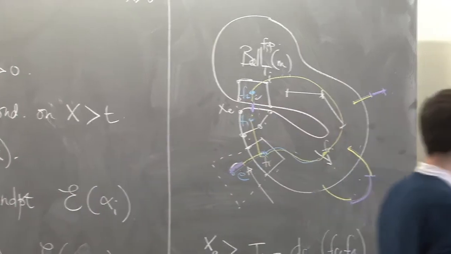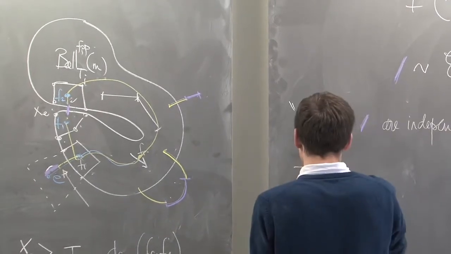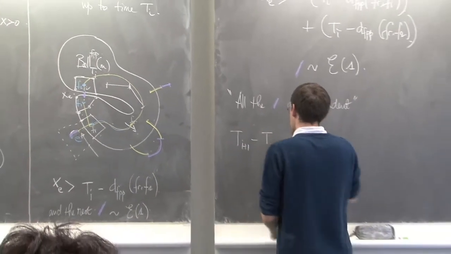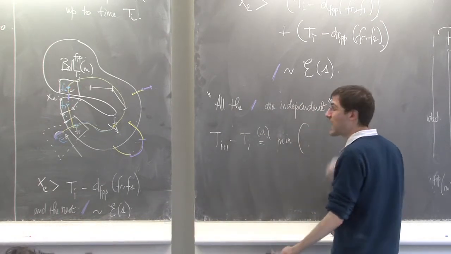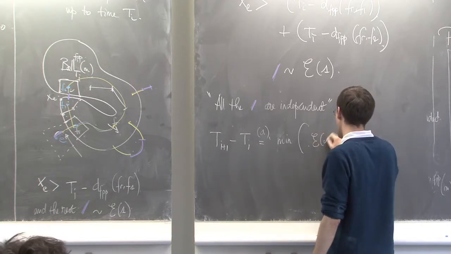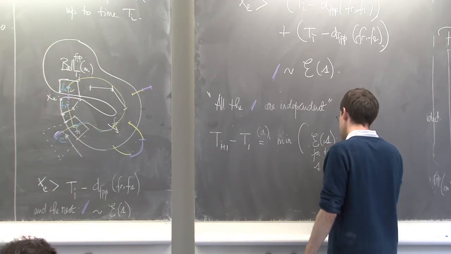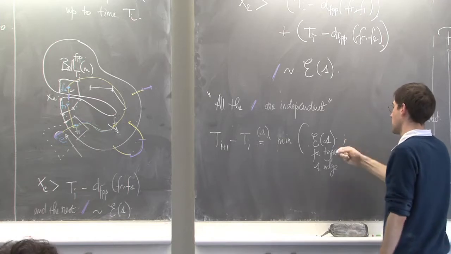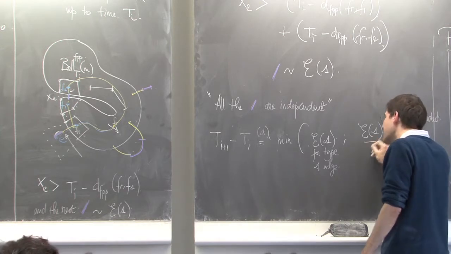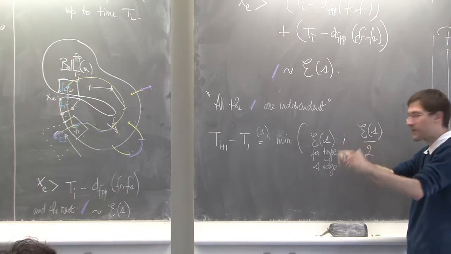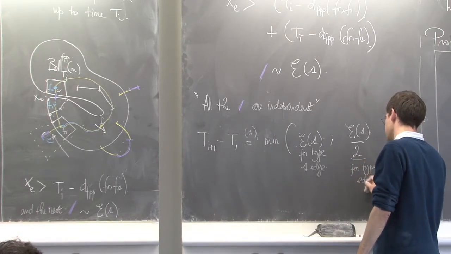Okay? So t_{i+1} minus t_i is equal in distribution to the minimum of exponential variables of type 1 for type 1 edges, and exponential variables of parameter 1 but divided by 2, because they are eaten from both sides, for type 2 edges.